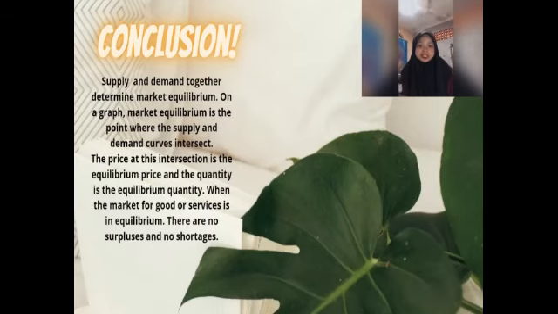In conclusion, supply and demand together determine market equilibrium. On a graph, market equilibrium is the point where the supply and demand curves intersect. The price at this intersection is the equilibrium price and the quantity is the equilibrium quantity. When the market for a good or service is in equilibrium, there are no surpluses and no shortages. Alright, that's all from us.